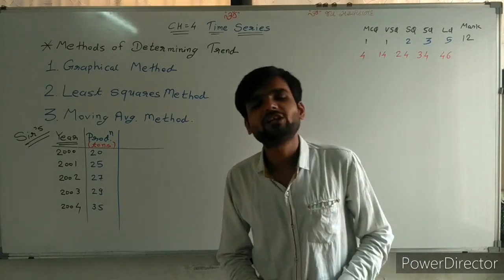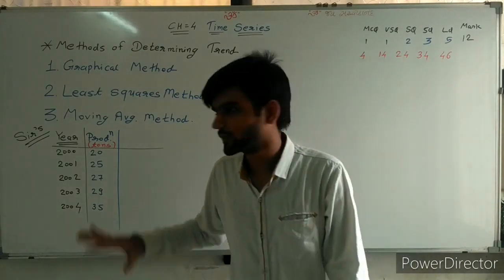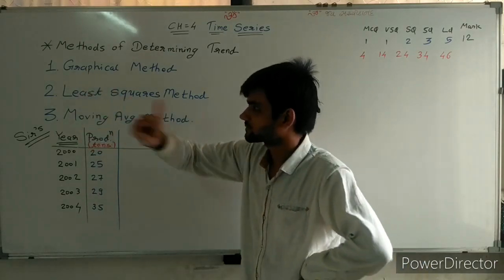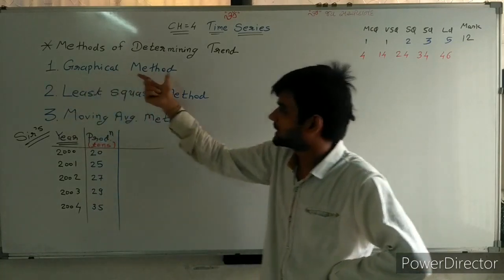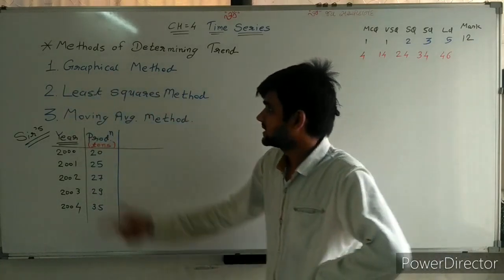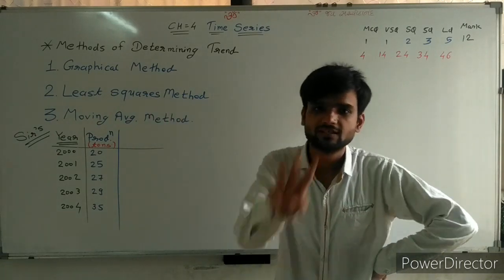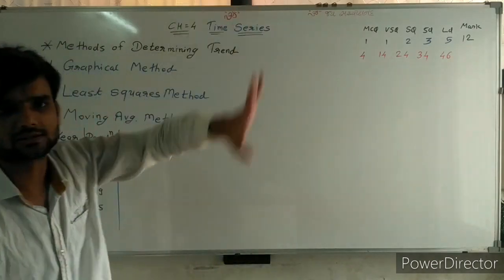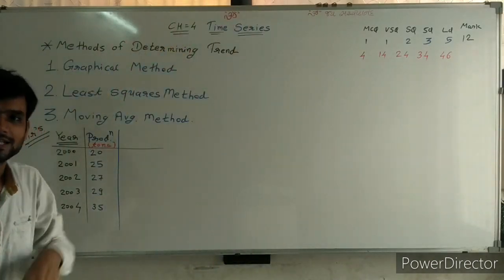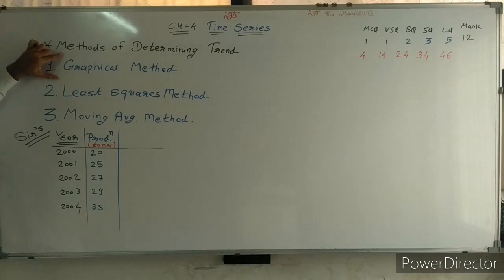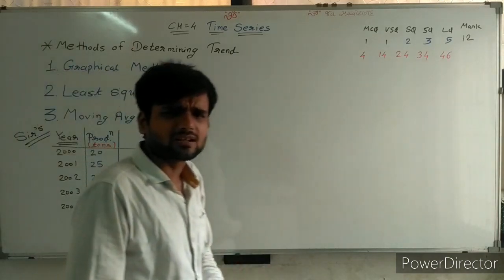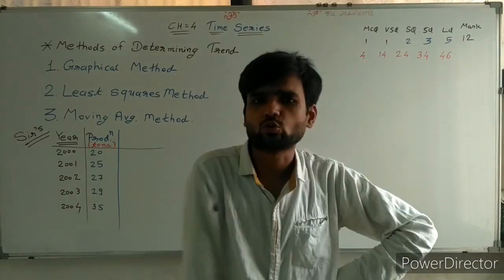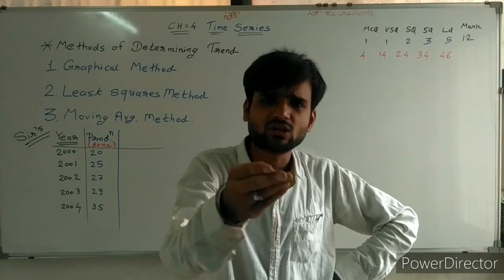Now, here we need to find the trend on the basis of given data. So how can we find the trend? 3 ways. First, graphical method. Second, least square method. Third, moving average method. These 3 methods are in your syllabus in the time series chapter. Now I know one thing: graphical method is the easiest method, very easy. That you have learned in chapter number 2 also, as well as in chapter number 3 you can use it.